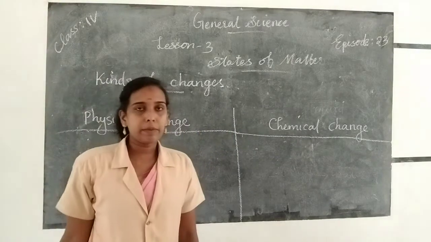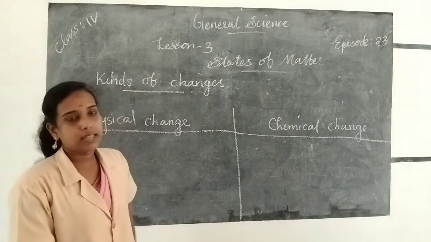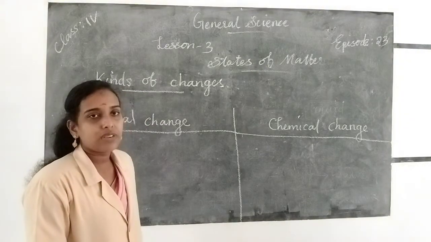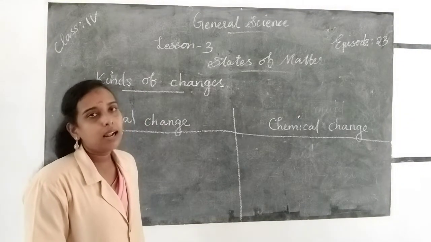Physical change and chemical change are the two kinds of changes. So which are the two kinds of changes? Physical changes and chemical changes.